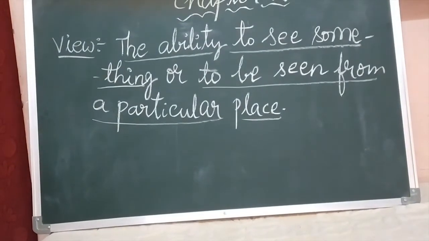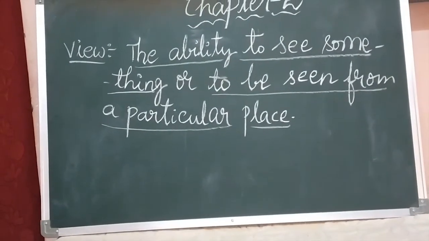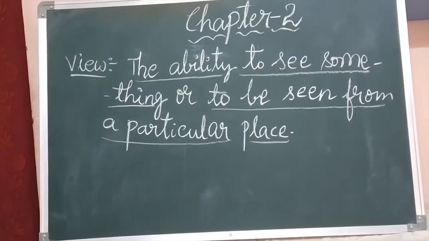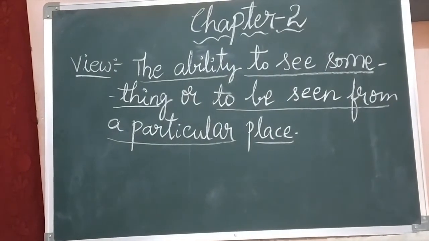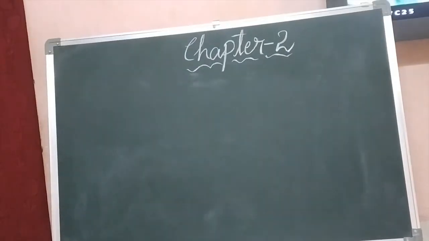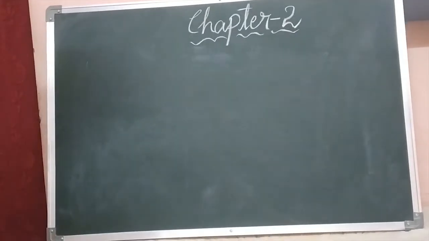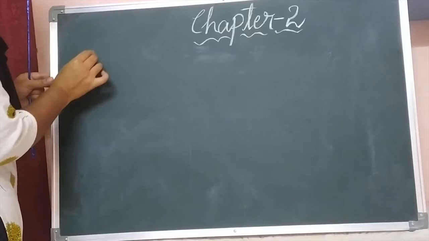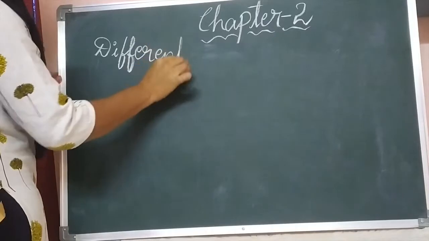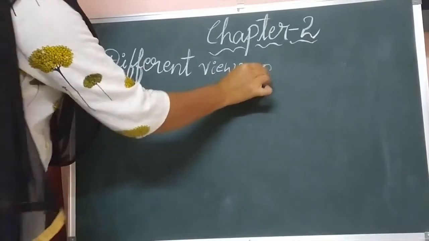And children, you have studied in your 3rd class also about different types of views such as top view, front view, side view and back view. So today we are going to discuss about different views, different sides. Our chapter name is Different Views, Different Sides.